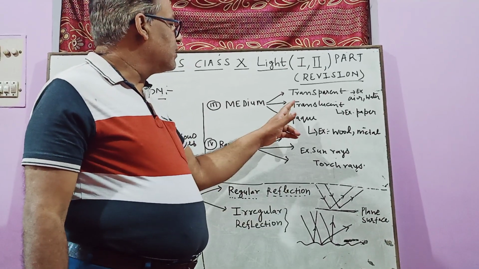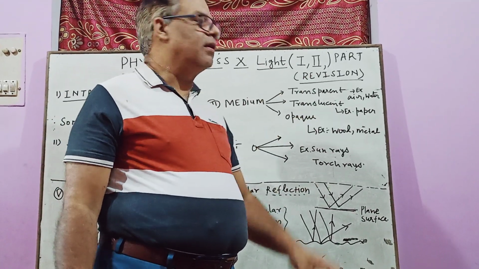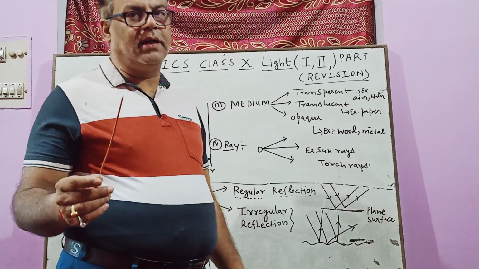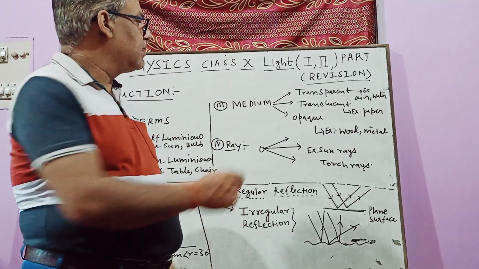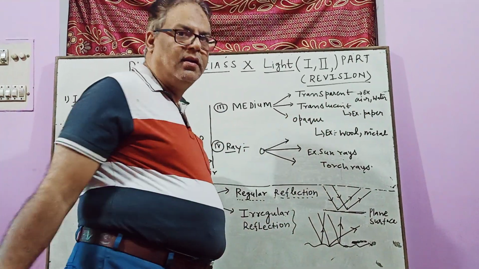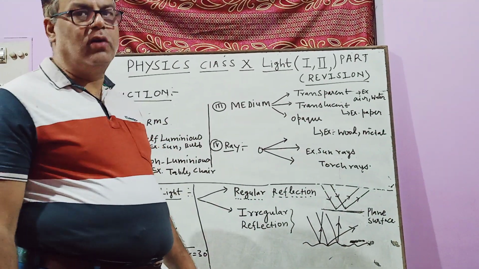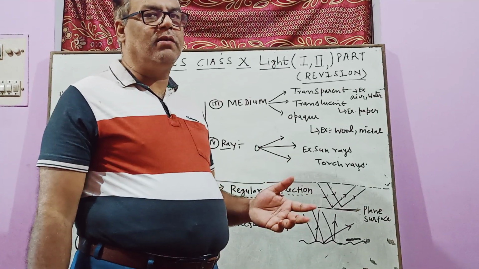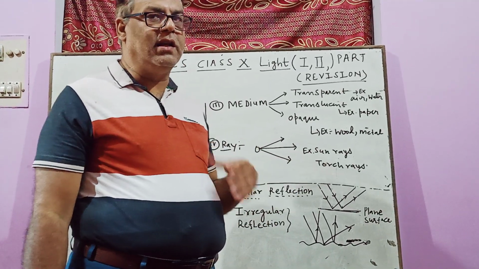Now I am just discussing the translucent. Translucent means that if you can see an object partially, that is known as a translucent medium. Its examples are paper or ground glass. Ground glass is also one example through which you can see an object partially. You are not seeing it clearly.